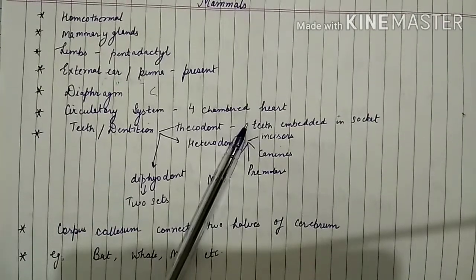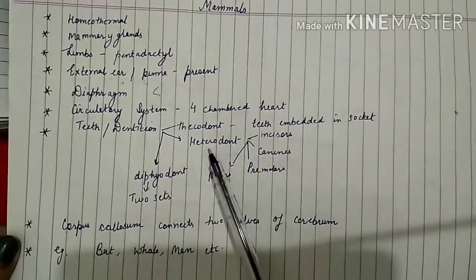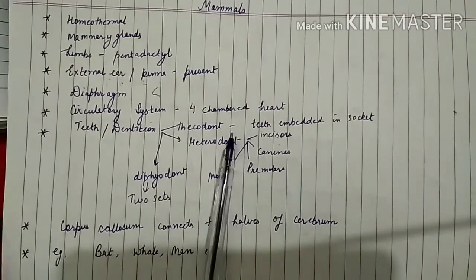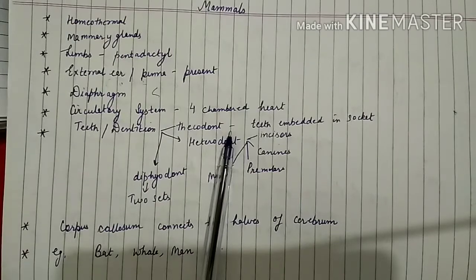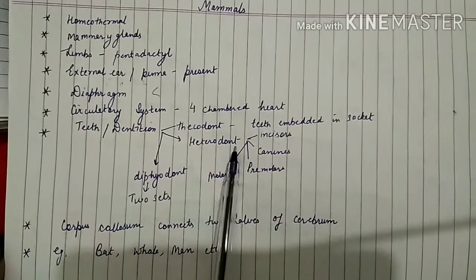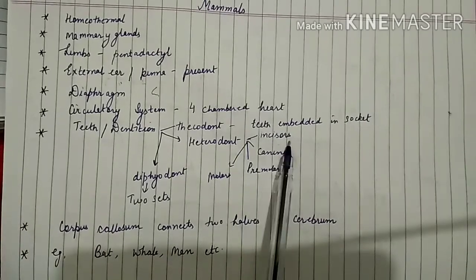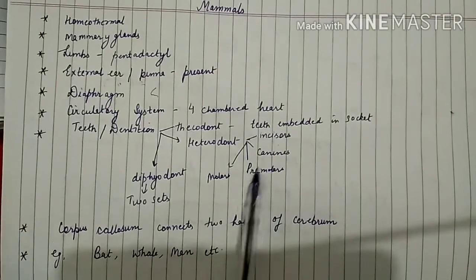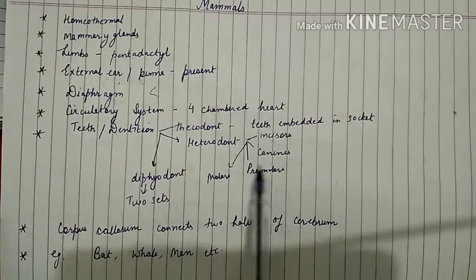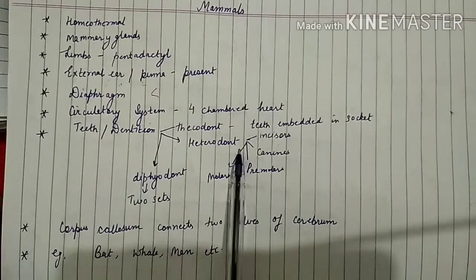The circulatory system consists of a 4-chambered heart, and in dentition you have to remember 3 terms: thecodont, heterodont and diphyodont. Thecodont means our teeth are embedded in the jaws. When the teeth are embedded in the jaws, such a condition is known as thecodont. Then heterodont. Heterodont means different types of teeth are present in us, such as incisors, then canines, sharp pointed teeth, and afterward premolars and molars. So there are different types according to the shape, and such a condition is known as heterodont dentition.